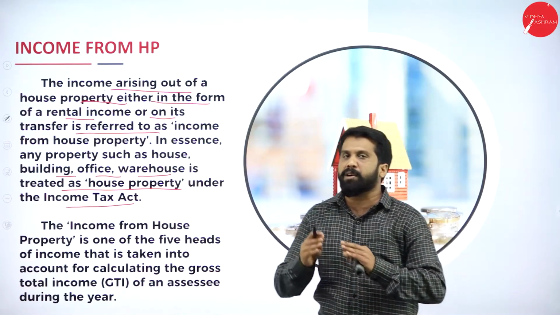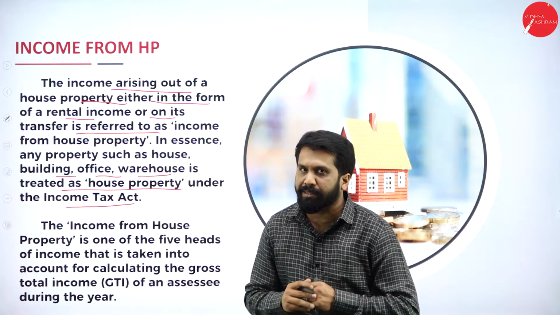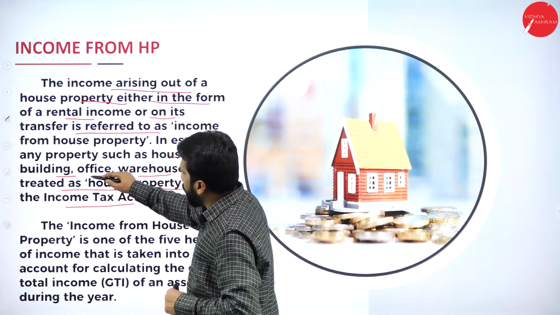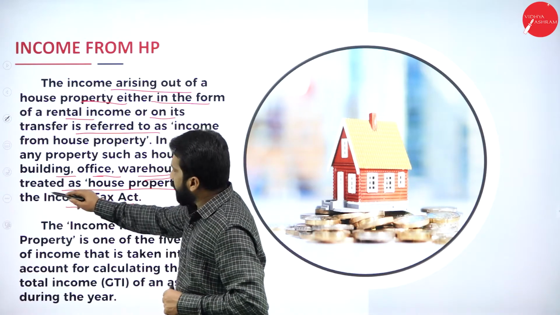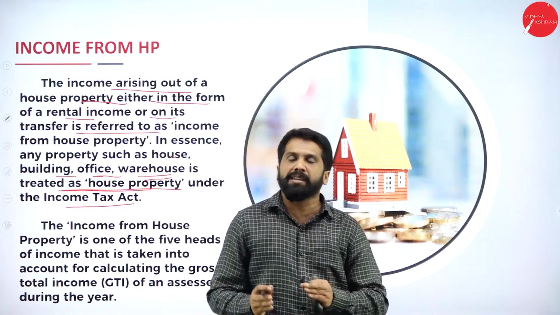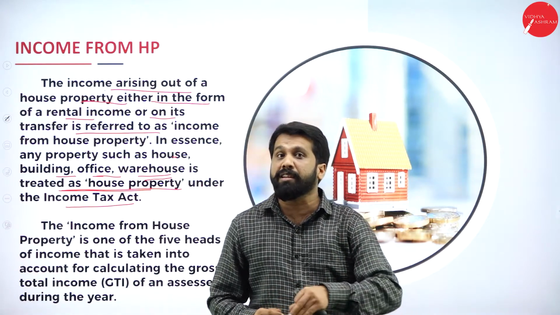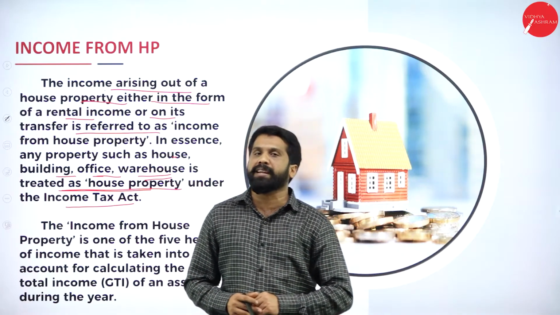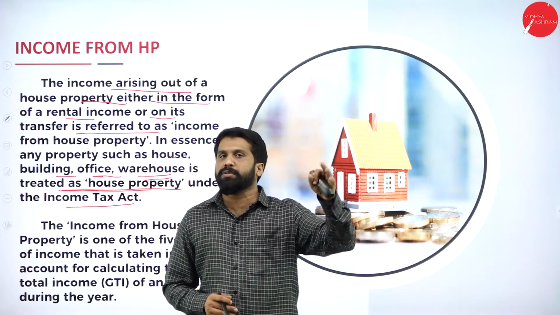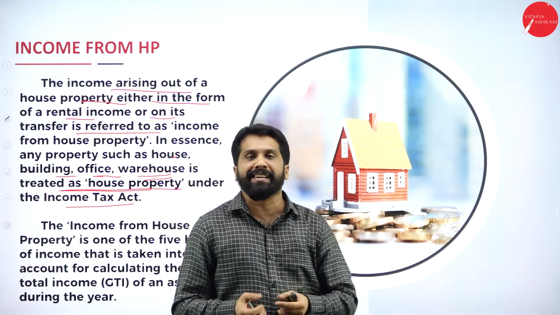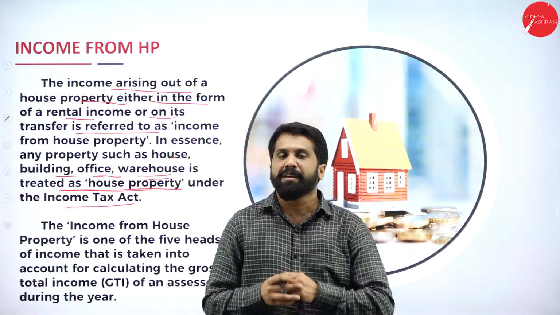House property does not mean only a building where a family is residing. Even an office building or warehouse is treated as house property. Like, you have a building in a commercial space and you have given it for rent, let them run an office or school, whatever it may be. What you get is rent. That is called income from house property.